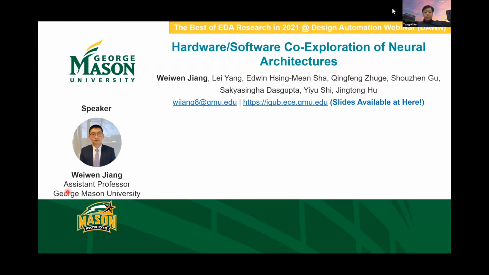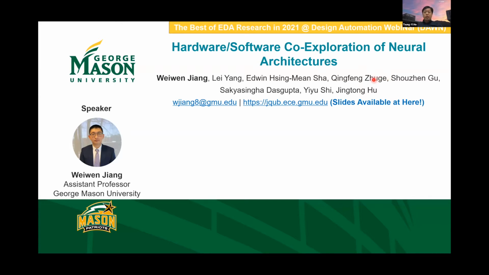The first speaker is Professor Weiwen Jiang from George Mason University. He is currently an assistant professor of the ECE department there. He was a postdoctoral associate at the University of Notre Dame, and he received his PhD degree from Chongqing University. Before that, he was a research scholar at the University of Pittsburgh.